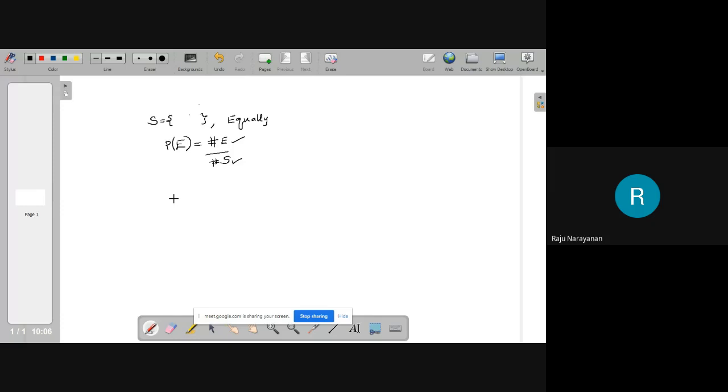Now we will go to 3 more concepts in the probability theory. First concept is called the conditional probability.